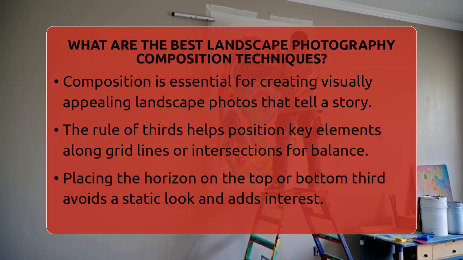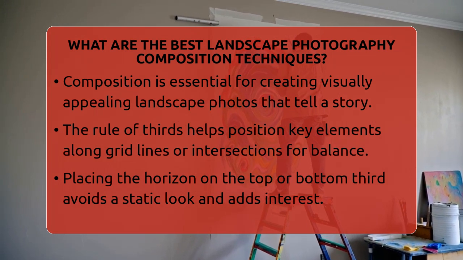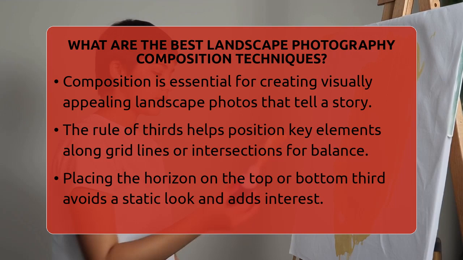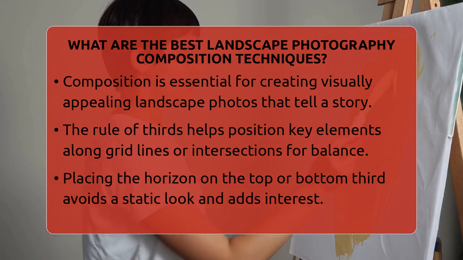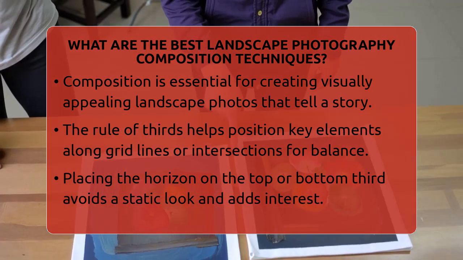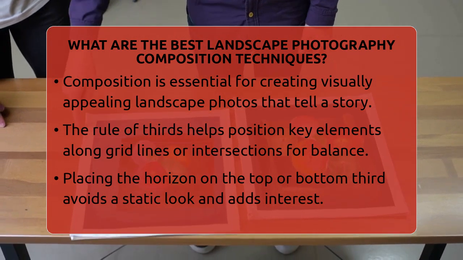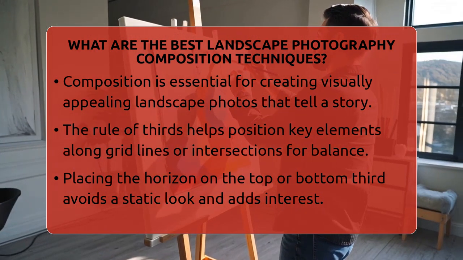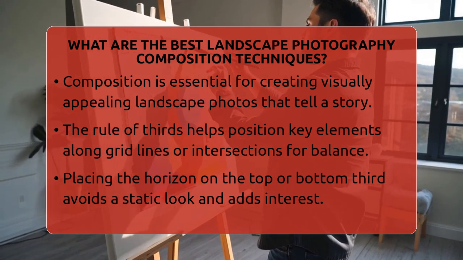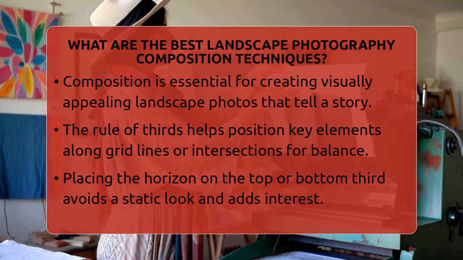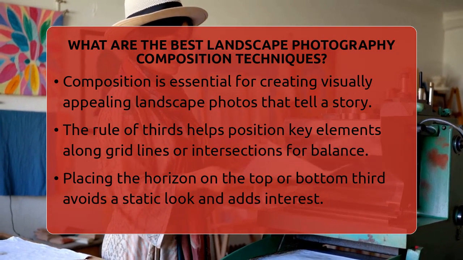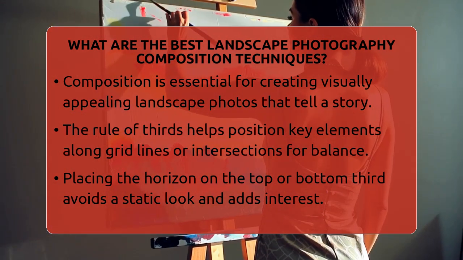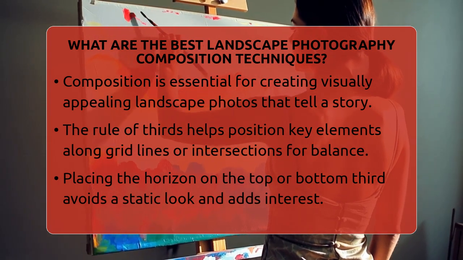One of the most popular methods is the rule of thirds. Think of your frame divided into 9 equal parts by 2 horizontal and 2 vertical lines. Place important elements along these lines or at their intersections. For example, position the horizon on the top or bottom third line instead of right in the middle. This creates a balanced and natural look that feels pleasing to the eye. Placing a main subject near an intersection draws attention without making the scene feel static.